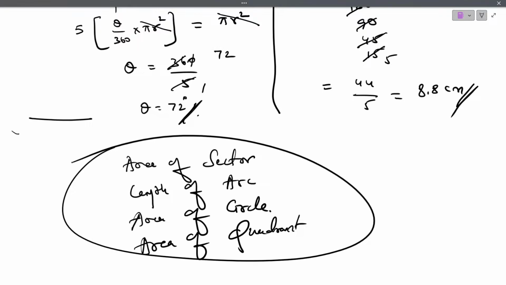Okay, so this is how we are expecting this year the questions related to the chapter Areas Related to Circles. So here we are getting a general idea of which type of question we can expect from the chapter Areas Related to Circles.